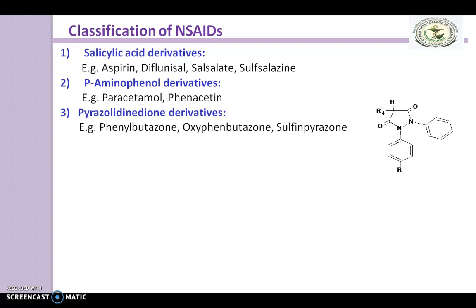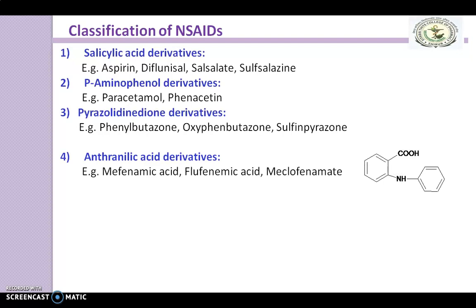Next one is the pyrazolidine dione derivatives. This is a saturated pyrazole ring, and due to that saturation it is called pyrazolidine, and as it contains two keto groups at the third and fifth positions, it is pyrazolidine dione. With modification to this aromatic ring and to this pyrazolidine dione ring, different compounds get formed like phenylbutazone, oxyphenbutazone and sulfinpyrazone.